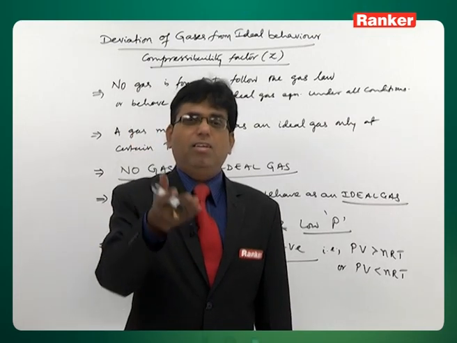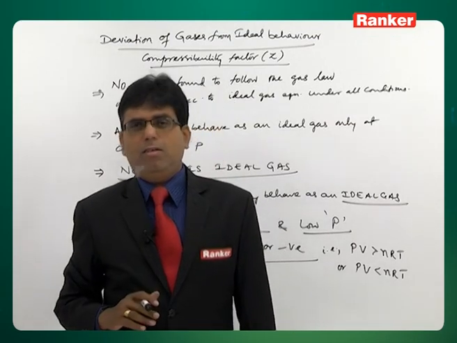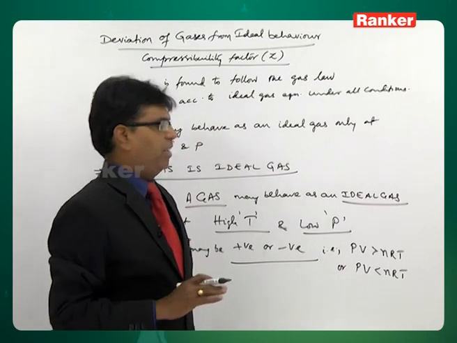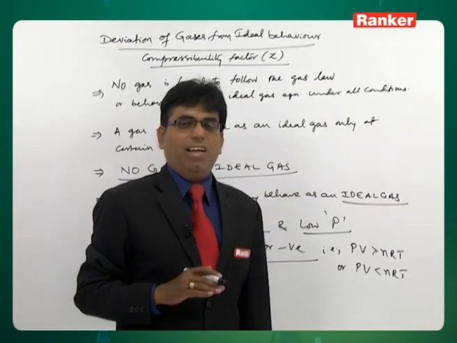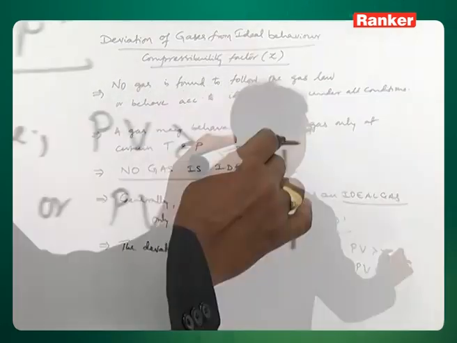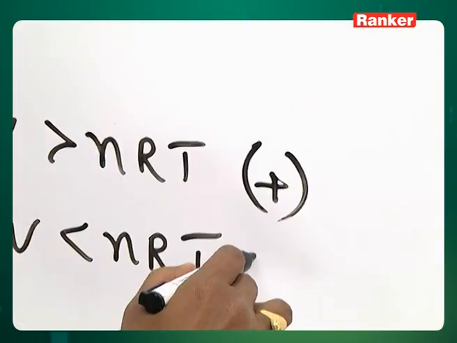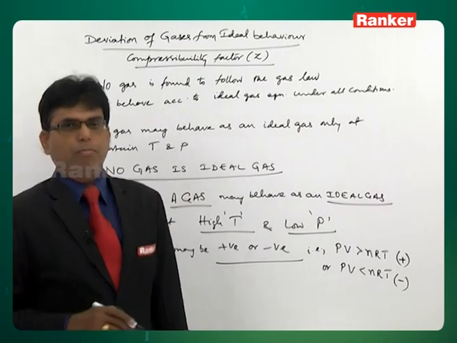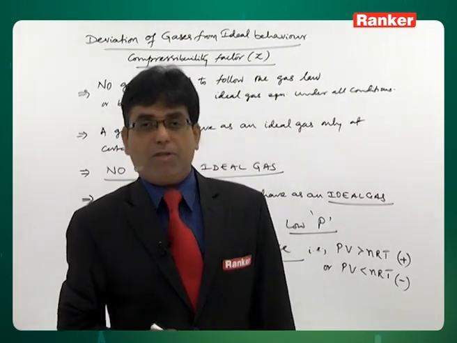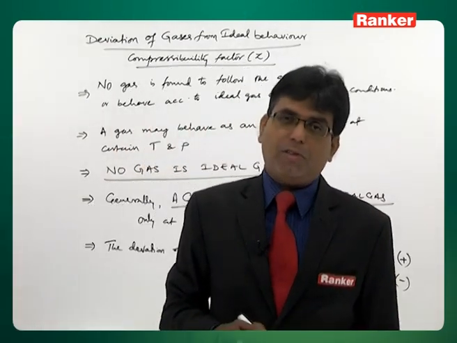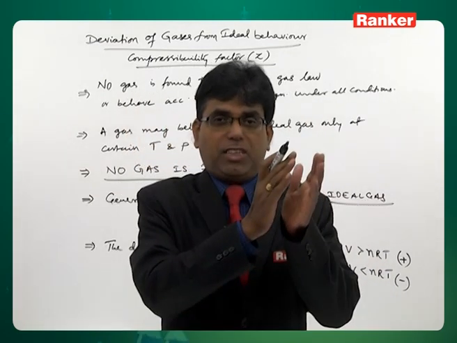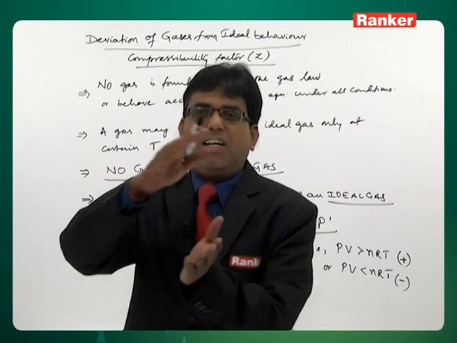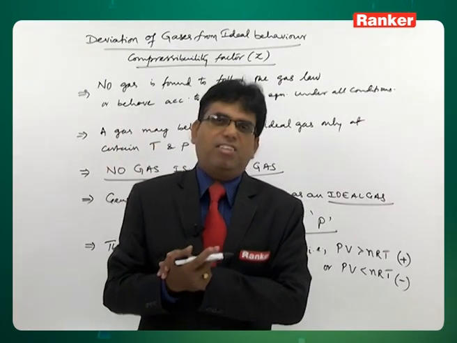That means it is either positive deviation or negative deviation. If PV is greater than nRT, we call it positive deviation; this is negative deviation. Certain gases will exhibit positive deviation, certain gases negative deviation, and certain gases positive deviation under certain conditions and negative deviation under certain other conditions.